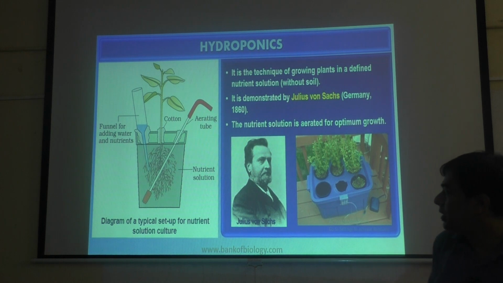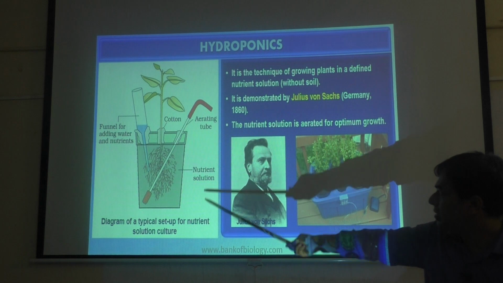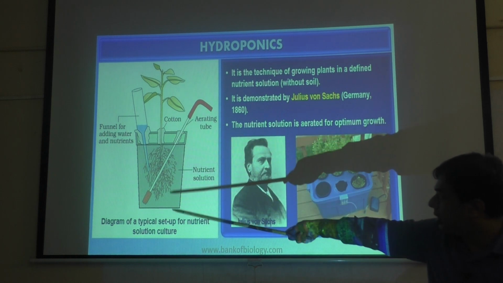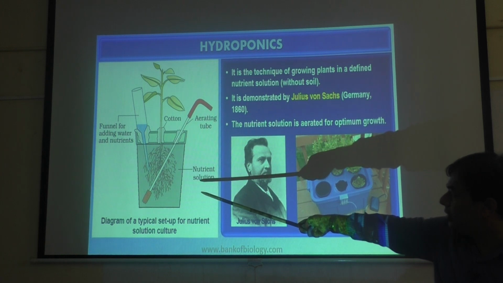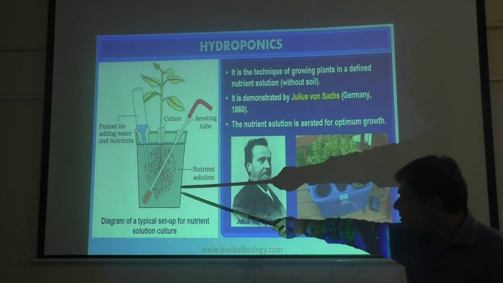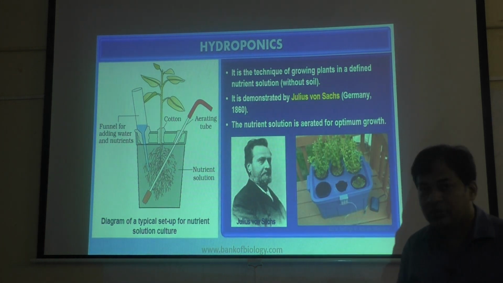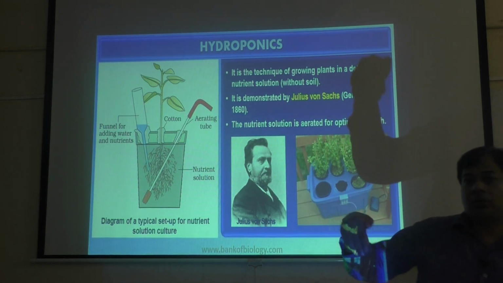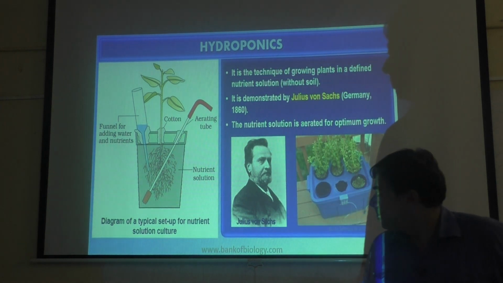You can see what he did there. He has done this setup. He has taken a bucket, and he has fixed the plant with the help of a rubber cork, or a cover on the top of the tray.